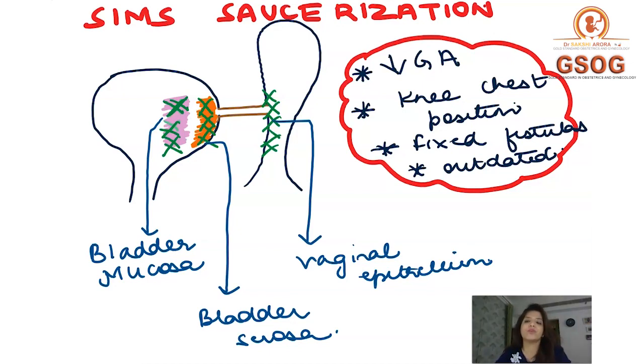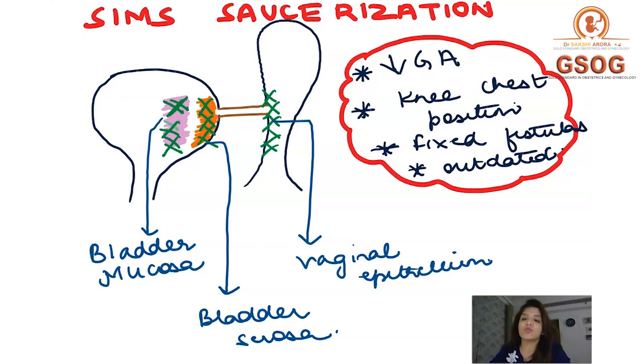Then I am going to give a circumferential stitch on the bladder serosa, right? And then a third circumferential stitch will be over the vaginal epithelium, right? So from inside to outside, you are putting 3 layers of stitches. The innermost layer is on the bladder mucosa, then the middle layer will be of the bladder serosa, and then there will be the vaginal epithelium.